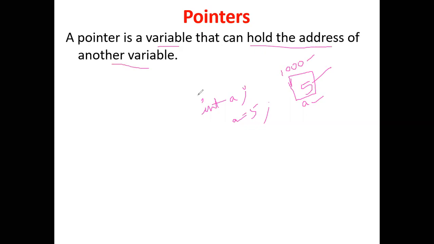Now coming to pointers. A pointer is also a variable, but it holds the address of another variable. If I create a pointer, it will have the address of another variable. So what will it have? It will have the address. The pointer will hold the address of another variable.